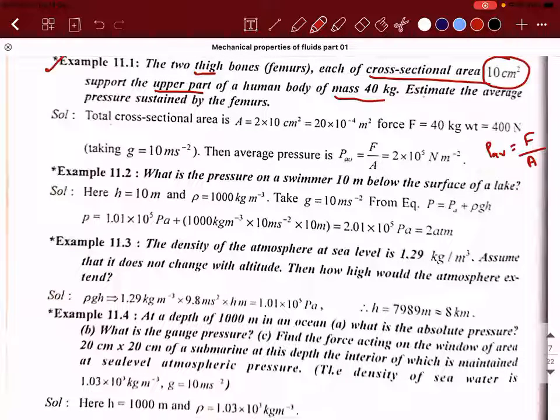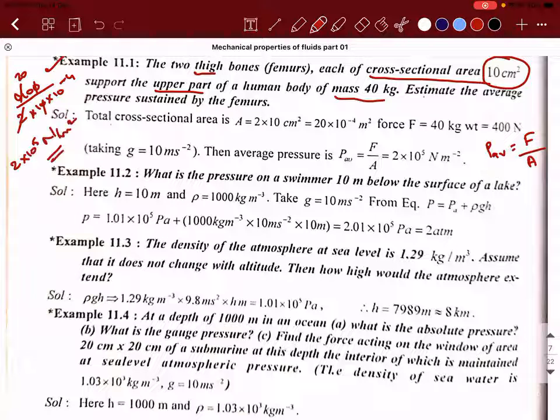So do it fast and tell me. Answer should be 400 divided by 2 into 10 into 10 power minus 4. So this and this will get cancelled, 20. So 20 into 10 power 4 is 2 into 10 power 5 Newton per meter square.